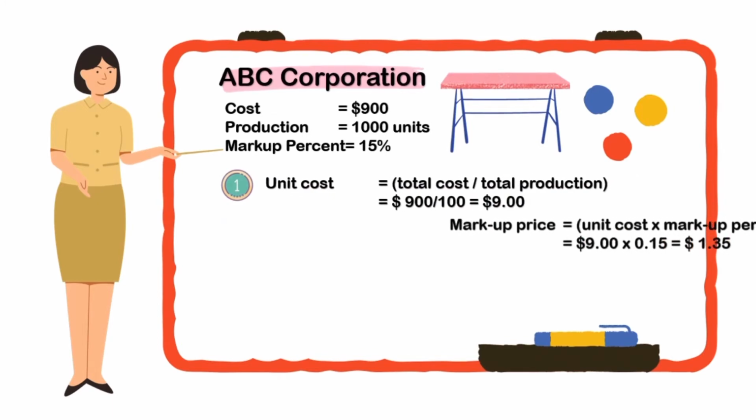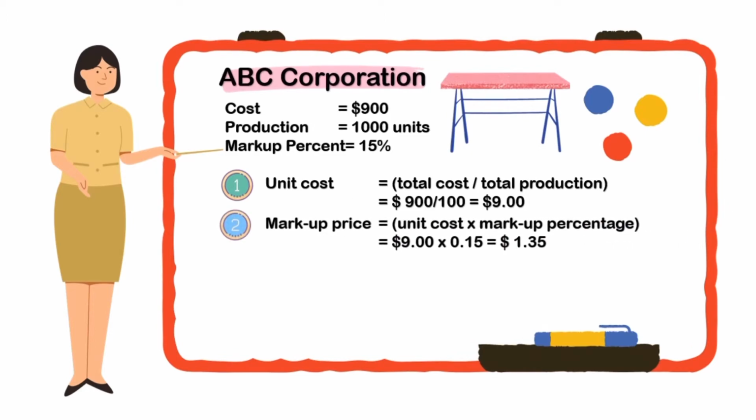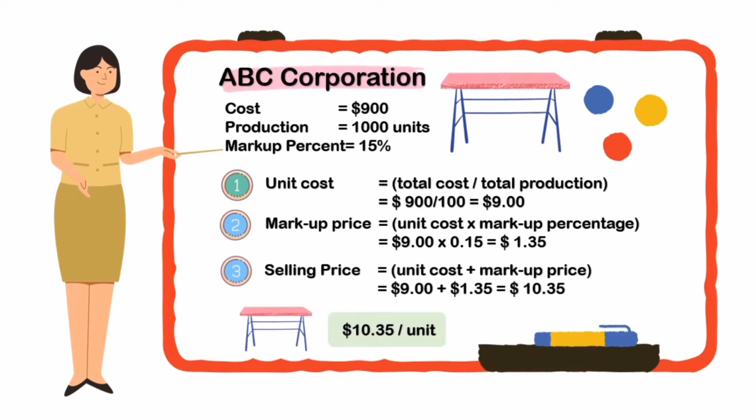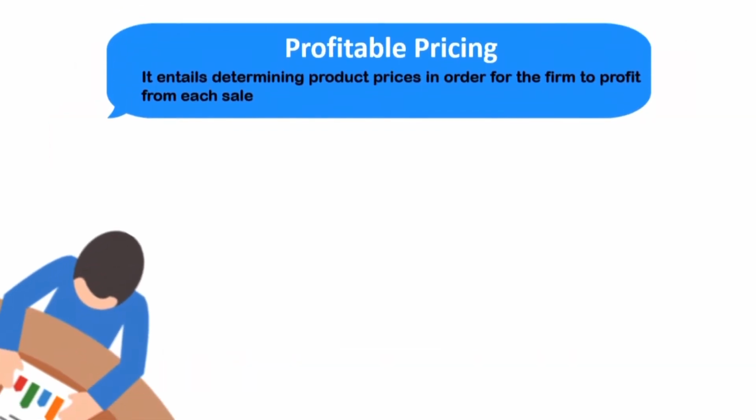Now we need to count the markup price. The markup price is calculated with a total of $1.35. And last, we calculate the selling price, which is the unit cost plus the markup price, 10 ringgit 35 cent per unit. Next, we go into profitable pricing.